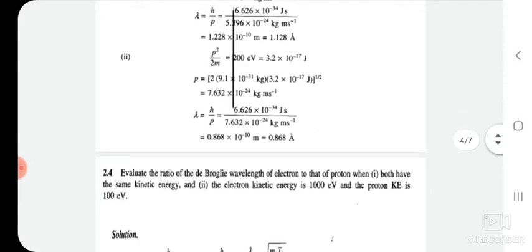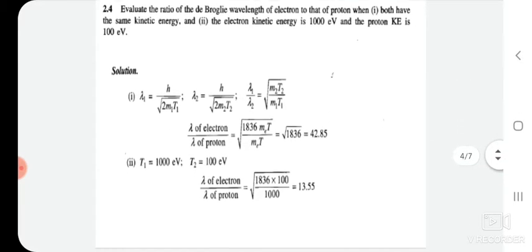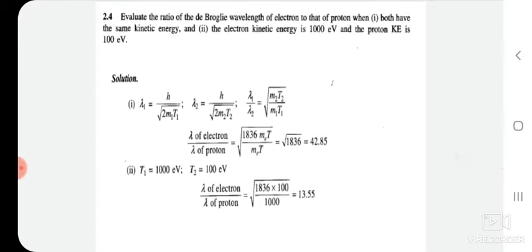Okay. Next, third problem: evaluate the ratio of the de Broglie wavelength of electron to that of proton when both have the same kinetic energy, where the electron kinetic energy is 100 electron volt and the proton kinetic energy is 100 electron volt and electron 1000 electron volt.